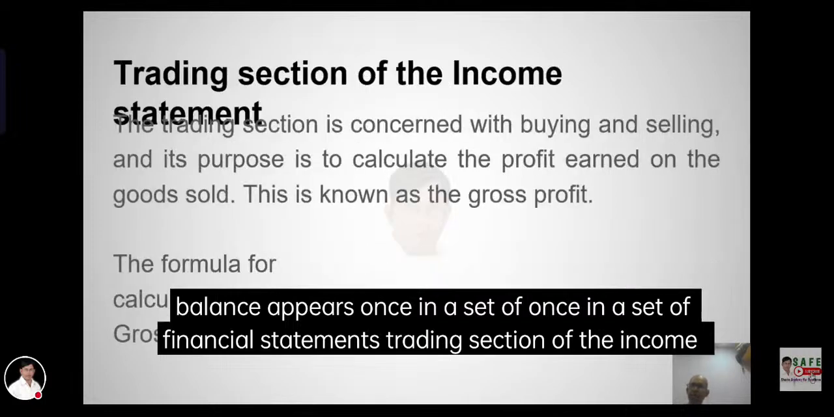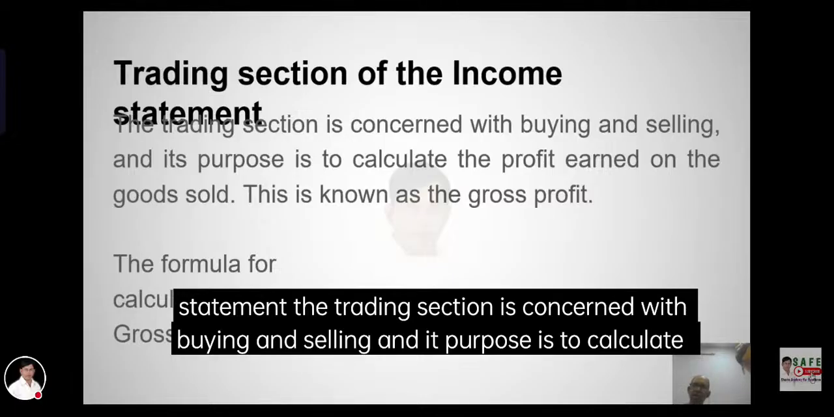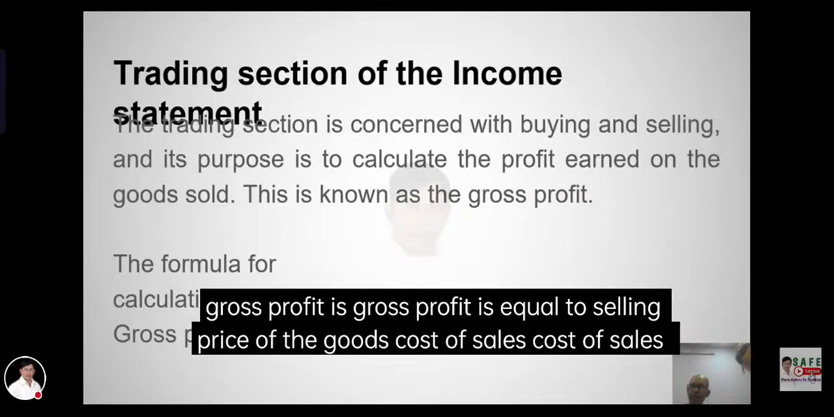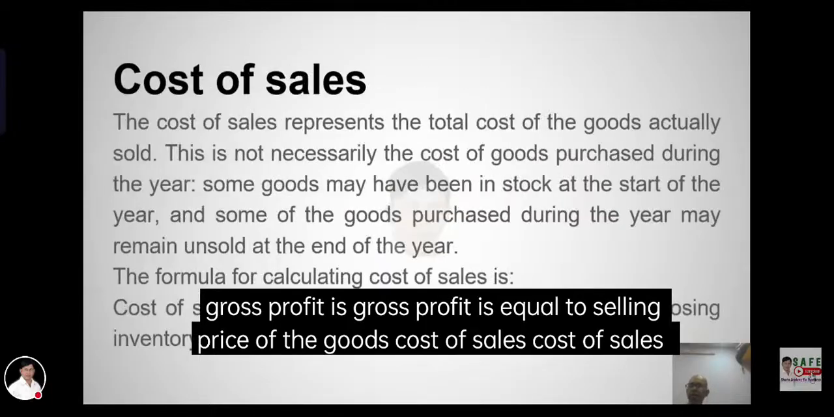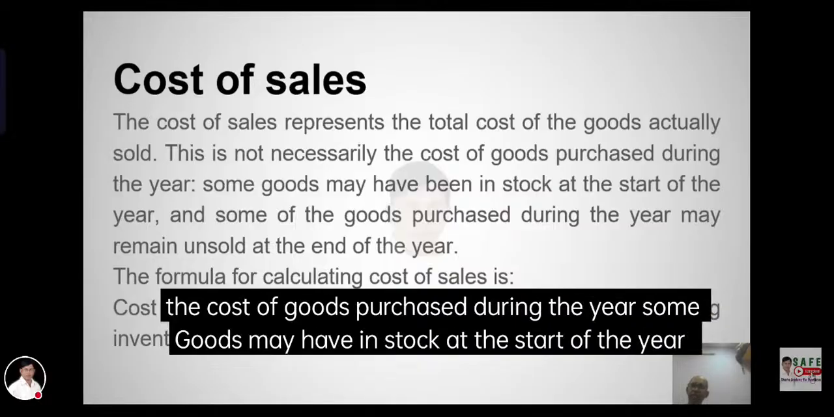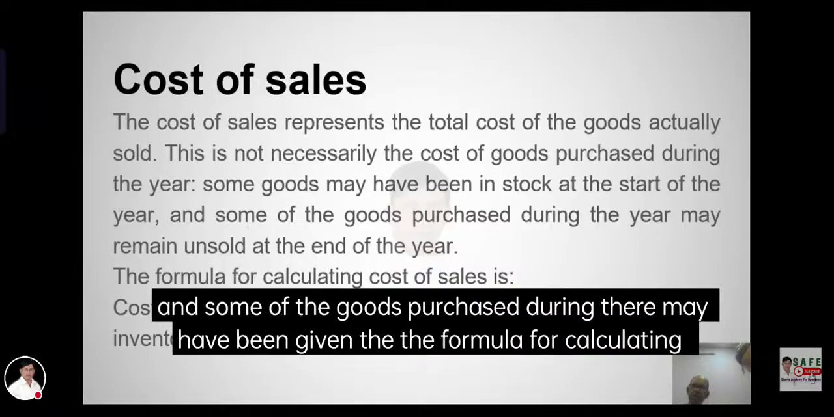The trading section of the income statement. The trading section is used to calculate gross profit. Cost of sales represents the total cost of goods actually sold, so not necessarily the cost of goods purchased. Of course, we have stock at the start of the year and some of the goods purchased.